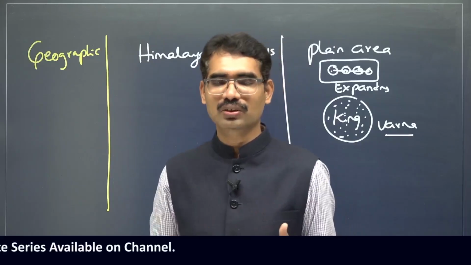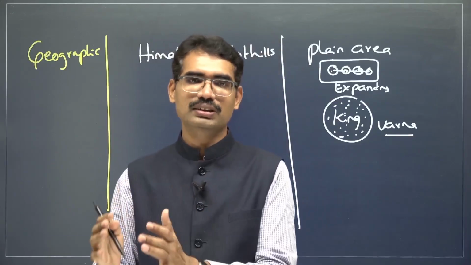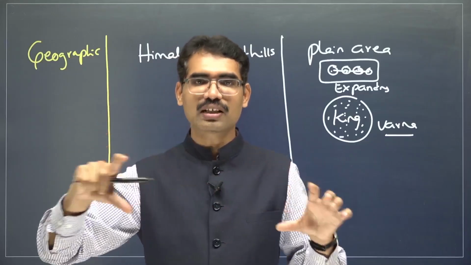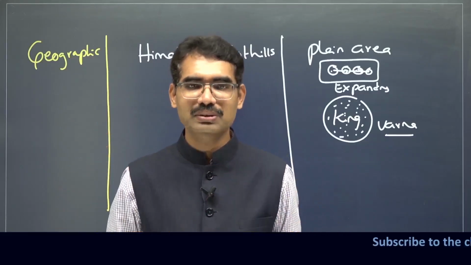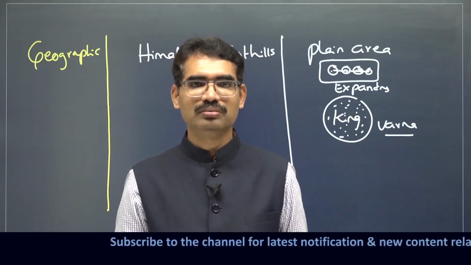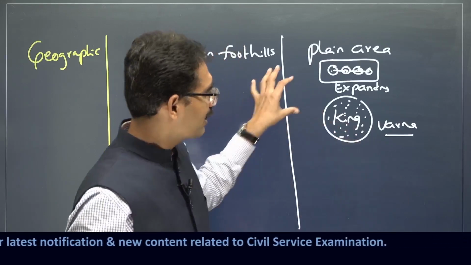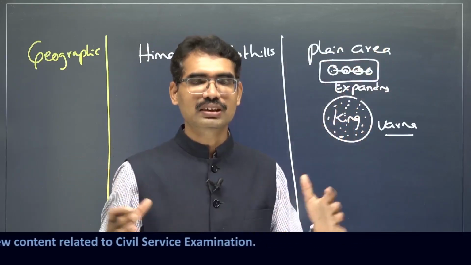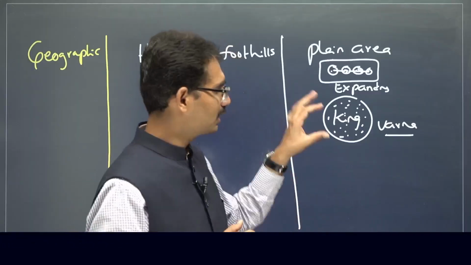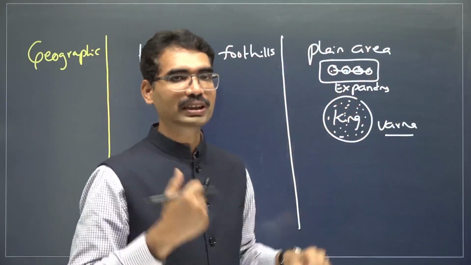That's why even today, wherever hilly terrain is there, more tribes are there, like Madhya Pradesh, Chhattisgarh, Odisha, Jharkhand, the Northeast, Uttarakhand. Wherever hills are there, you are going to see tribes. If you go to Haryana and Punjab, sometimes no tribes, or very few. The plain area makes people interact very fast. People lose their old loyalties and come to a new kind of social structure. You see how geography is shaping the nature of the political system also.